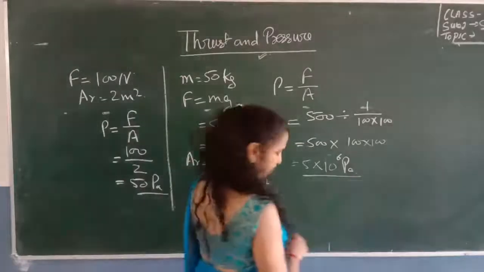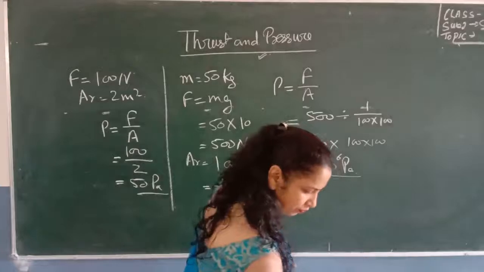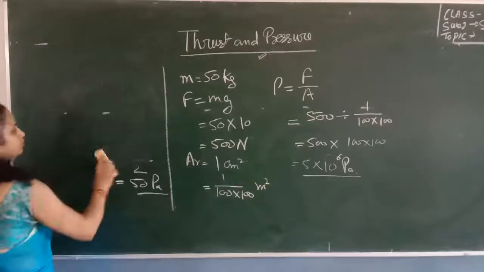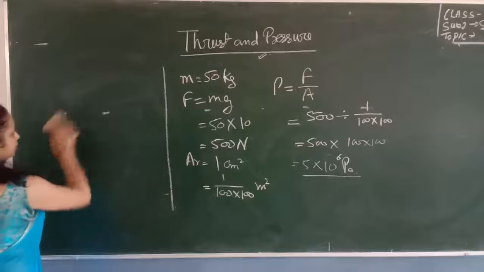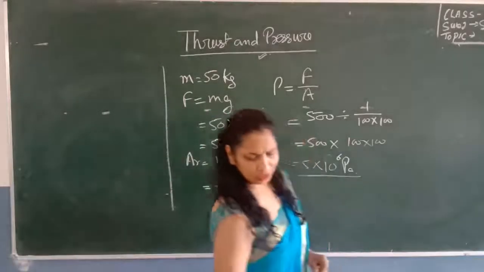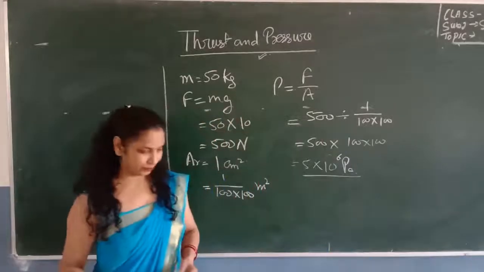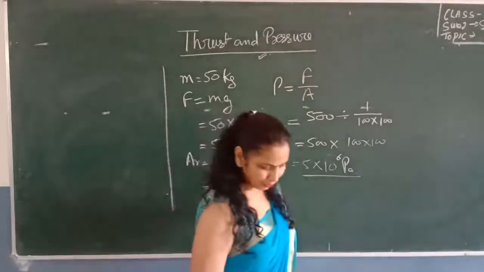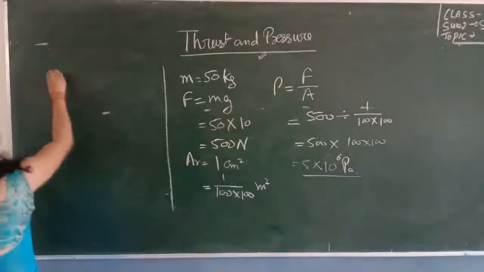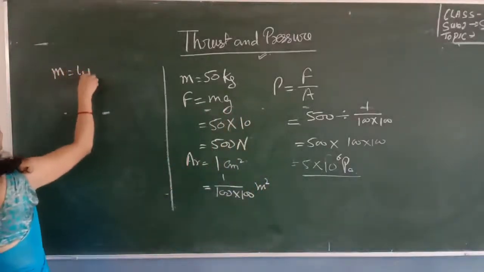Now one more question. This question is important for understanding how pressure depends on the area. The question is, a rectangular wooden block has a mass of 4 kg. Now you have the mass, which is 4 kg.